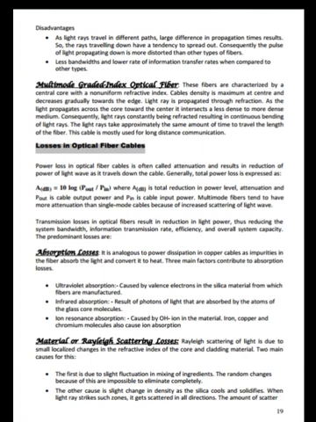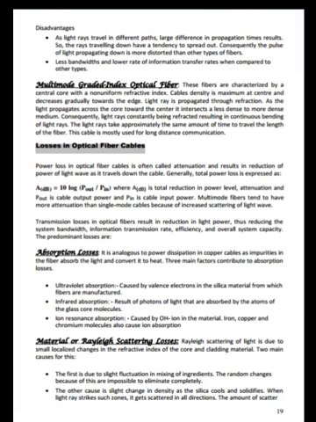Generally, the total power loss is expressed as the equation where A dB is total reduction in power level attenuation, P out is the cable output power and P in is the cable input power. Multi-mode fibers tend to have more attenuation than single mode cables because of the increased scattering of light wave. Transmission losses in optical fibers result in reduction in light power, thus reducing the system bandwidth, information transmission rate, efficiency and overall system capacity. The predominant losses are